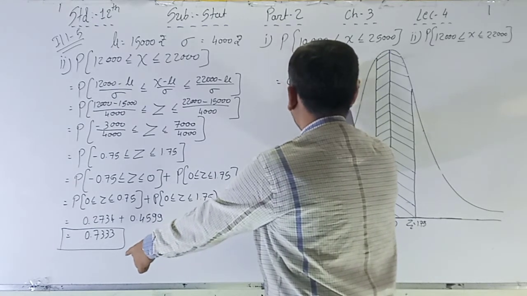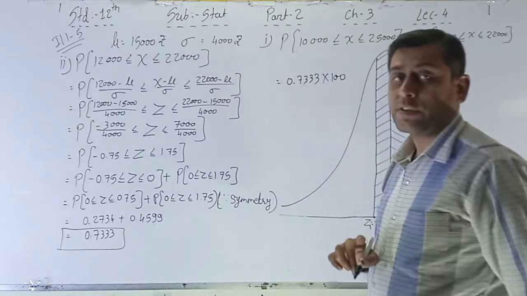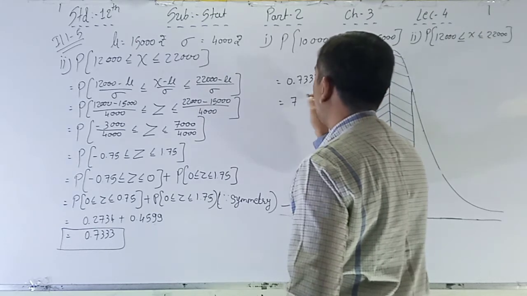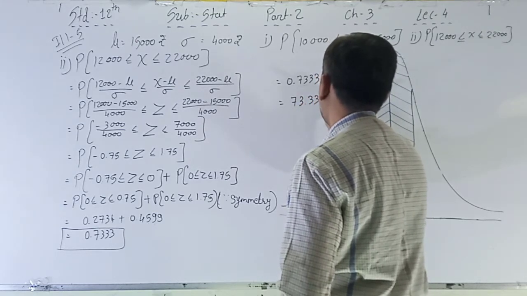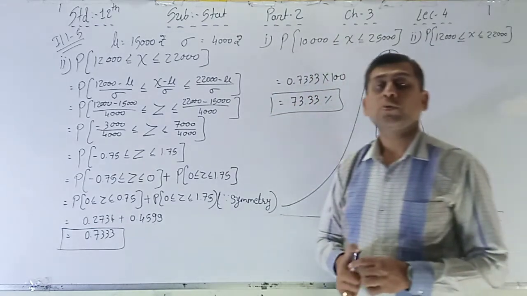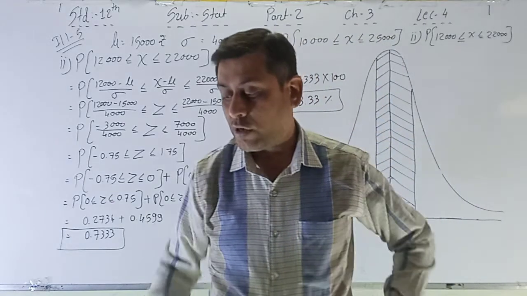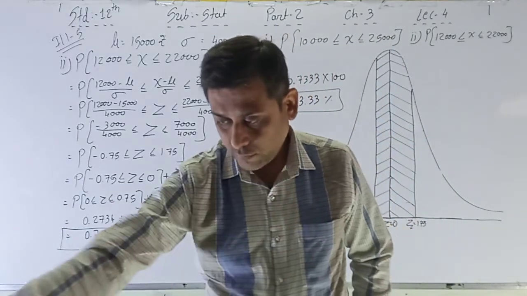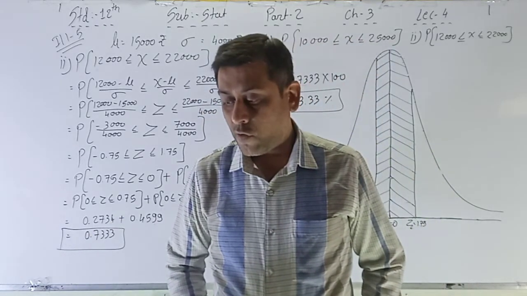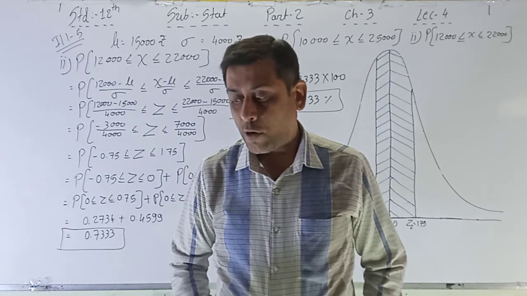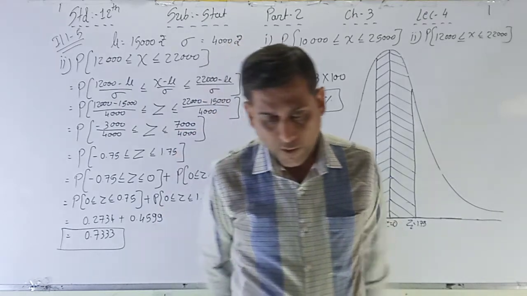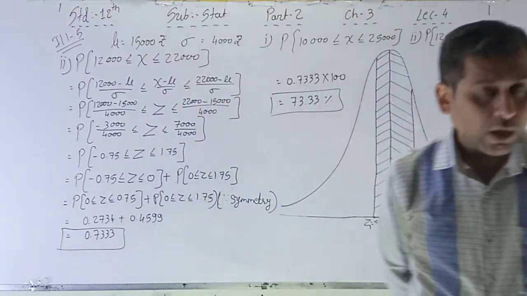0.7333 into 100, because we want the percentage, that's why we just have to multiply it with the p into 100, sorry, p into 100, that is 73.33 percentage is the final answer. Thus 73.33% of the workers in the production house have monthly income between 12,000 to 22,000.